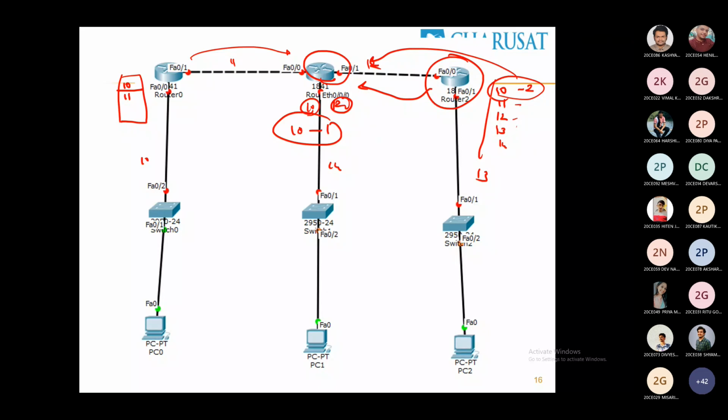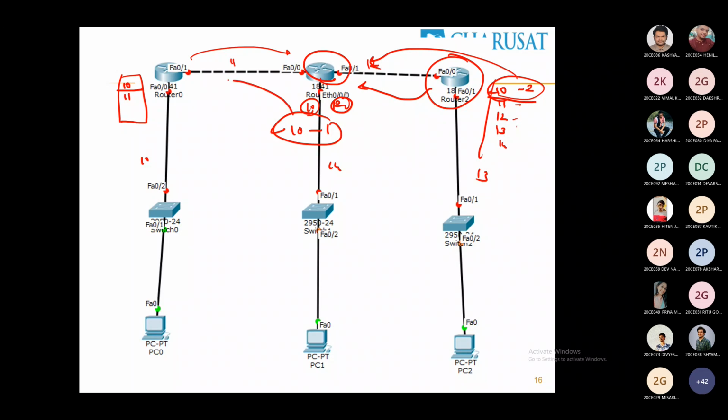R1 picks up the first entry, which is sent by R2, which is 10-R2. 10 is the destination, 2 means cost. So will it update this 10-2? No. Why? The received path has a higher cost metric than what I have in my routing table. So it will keep its own routing table. It will not update the routing table.